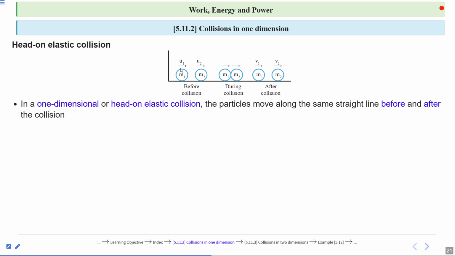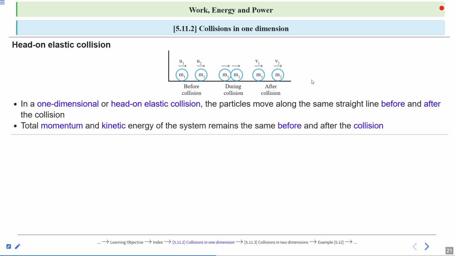Like, see, we have two bodies having masses m1 and m2. Before collision they are moving along a straight line. After collision the velocities change, and the masses m1 and m2 remain the same, and they are moving with v1 and v2 velocity respectively along a straight line.